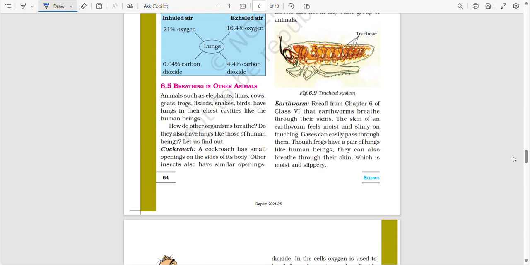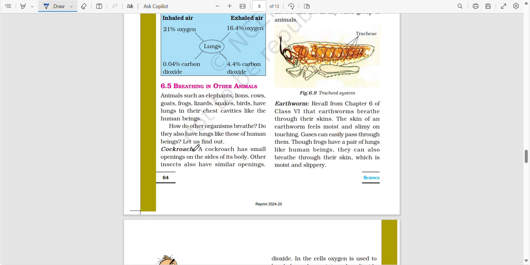So now let us check breathing in other animals. Animals such as elephants, lions, cows, goats, frogs, lizards, snakes and birds have lungs in their chest cavity, like human beings. How do other organisms breathe? Do they have lungs, or do they not breathe?